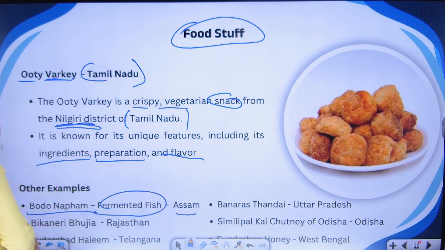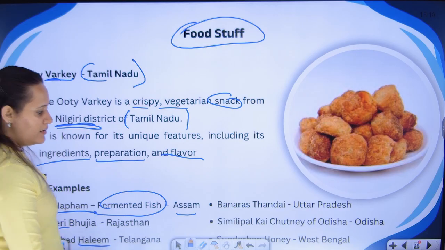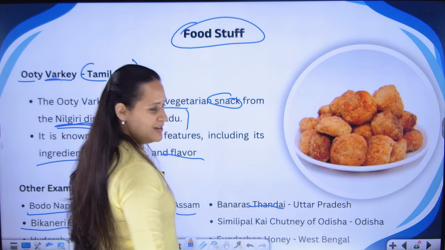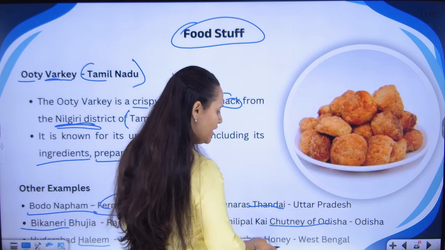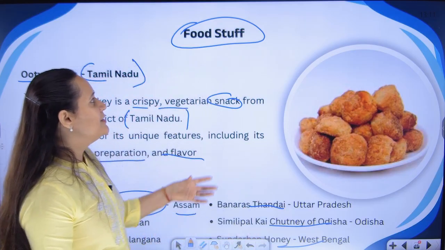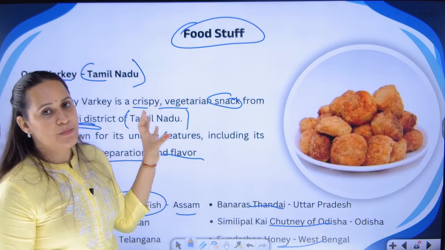Other examples are some fermented fish from Assam. It is called Bodo Napam. Bikaneri Bhujia from Rajasthan. You have Halim from Telangana. You have Banaras ki Thandai during Holi. You have chutney from Odisha. You have honey from West Bengal. So, these are various categories of food stuff which can seek protection.